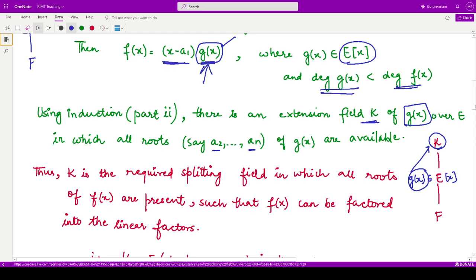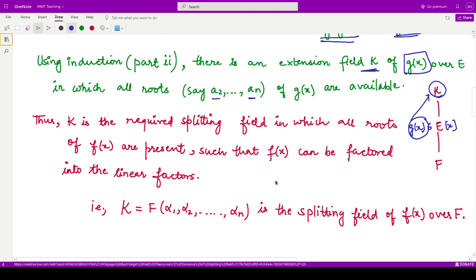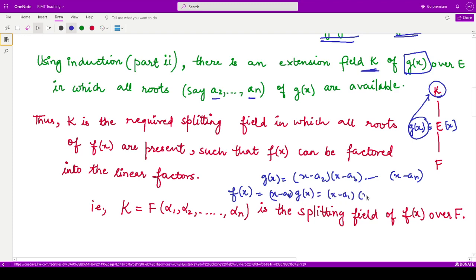We have written g(x) as (x minus a2)(x minus a3) up to (x minus an), where all the polynomial factors are linear. So f(x) is (x minus a1) into g(x). So we have (x minus a1)(x minus a2) up to (x minus an).